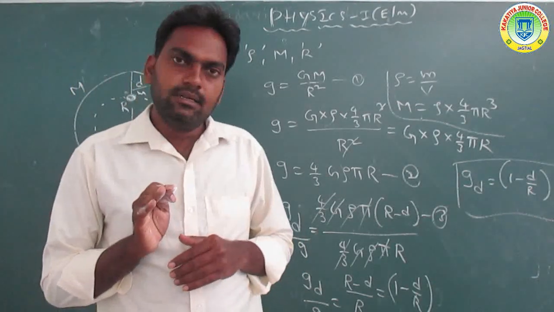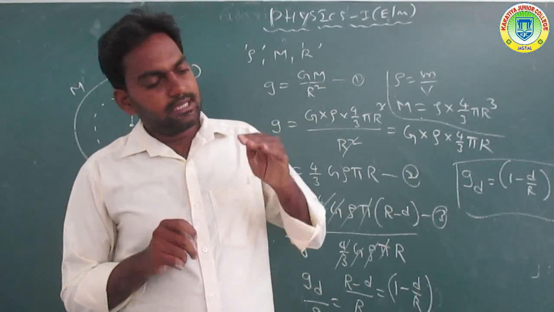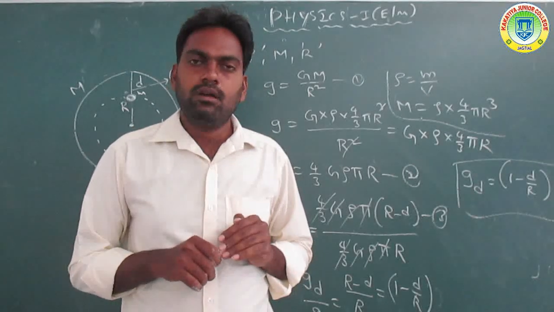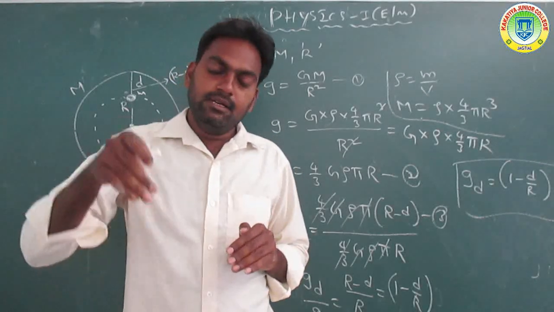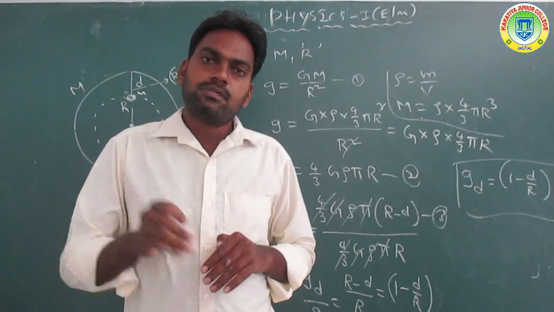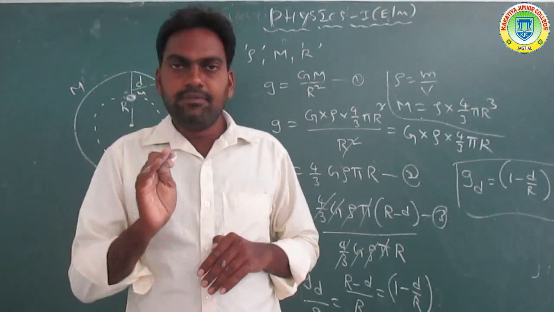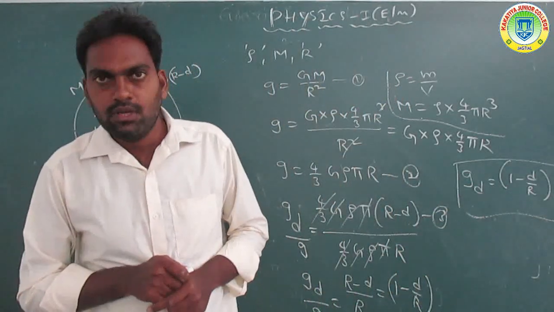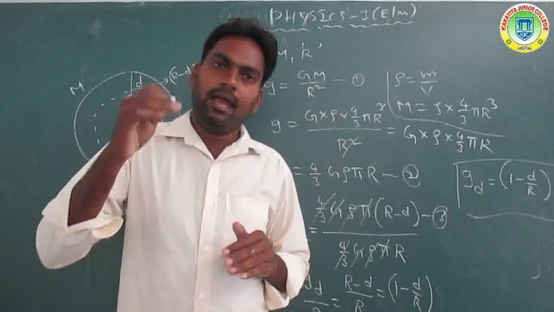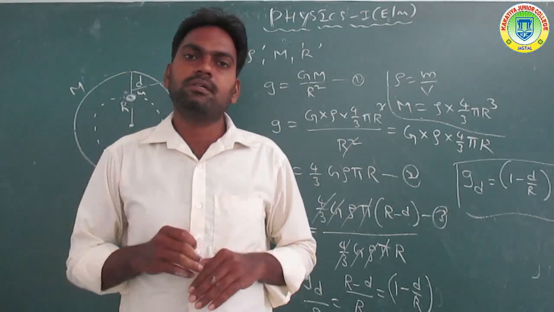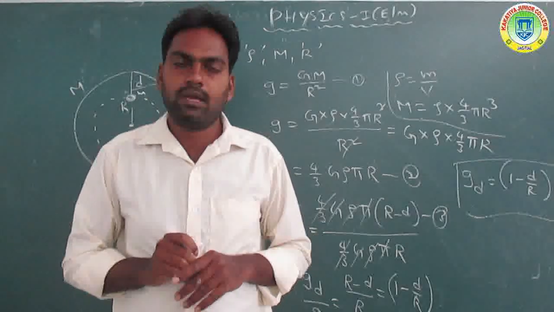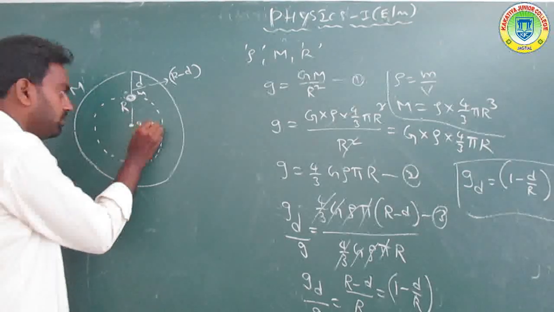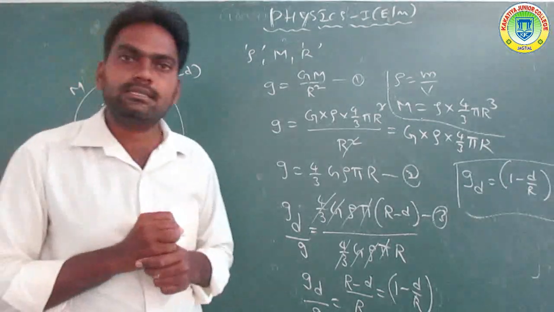In the first case, above the surface of the earth, the g value decreases gradually. Going to depth, the g value also decreases, and at the center of the earth the g value is 0.